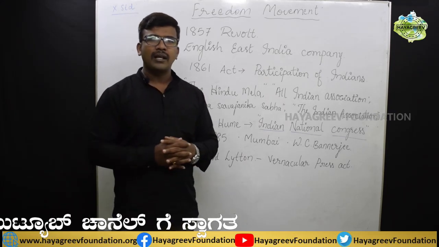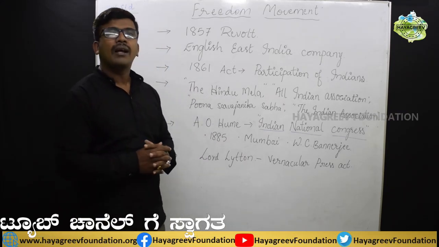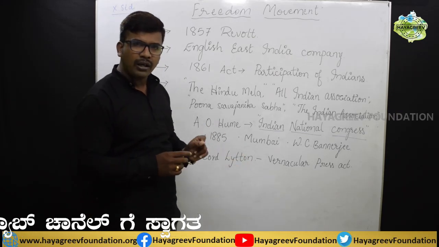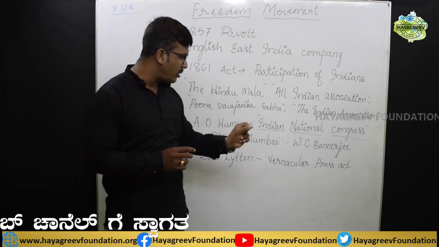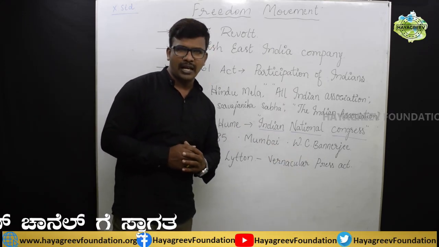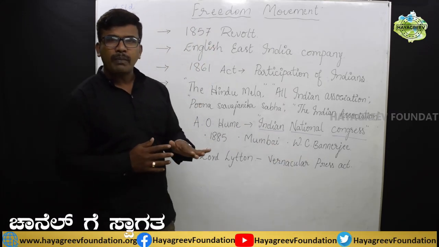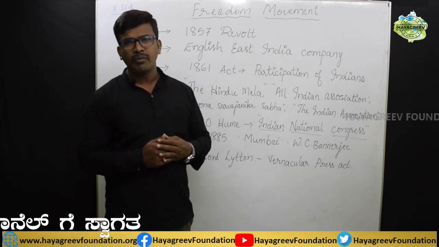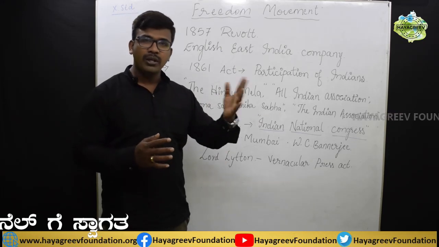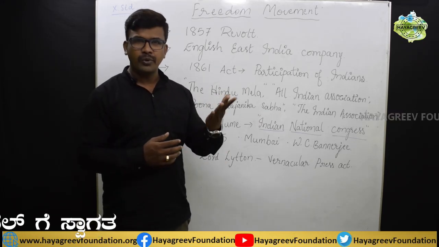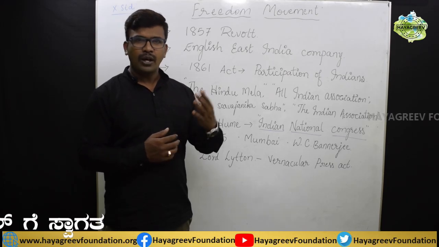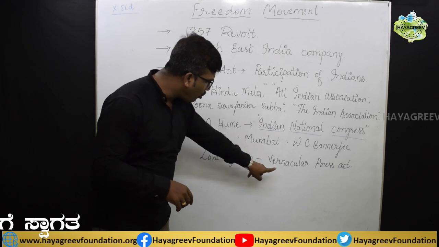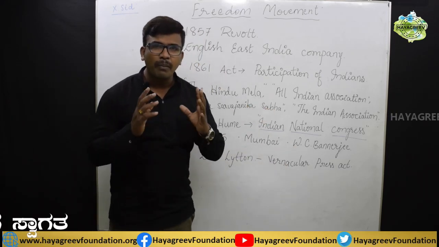And in between this, one of the Governor Generals of the British, Lord Lytton, introduced an act called the Vernacular Press Act. You know, students, to suppress the Indians, many rules and regulations were introduced by the British. To divide the Indians, many rules and regulations they introduced: subsidiary alliance, doctrine of lapse, dual government. Like this, many they introduced. Along with that, one more was added, the Vernacular Press Act.